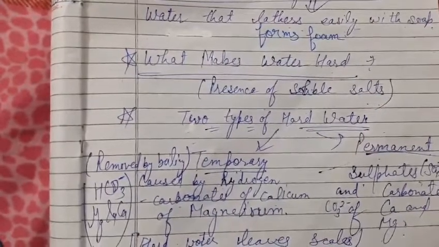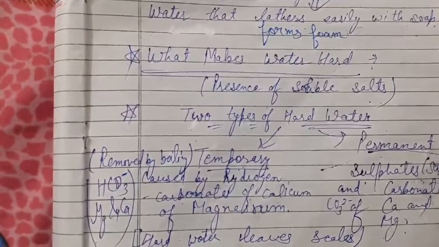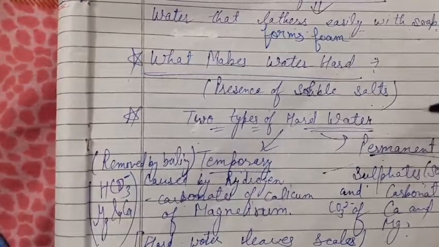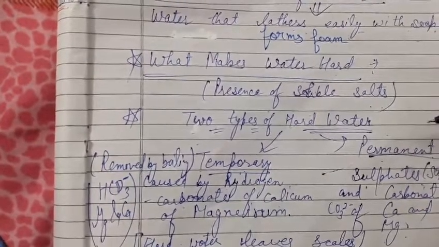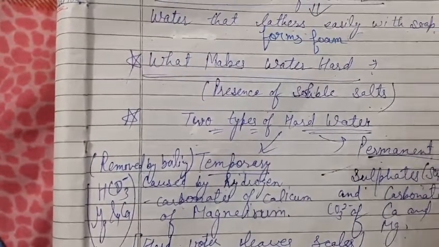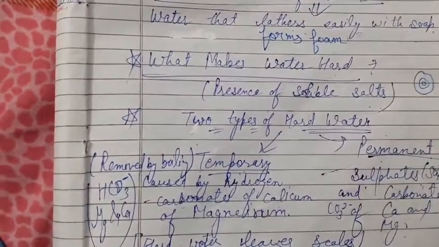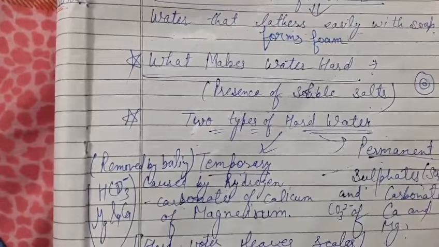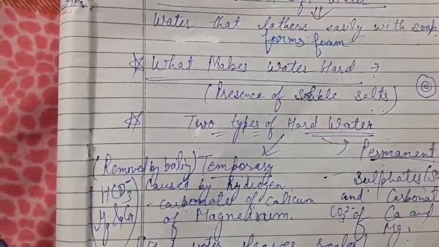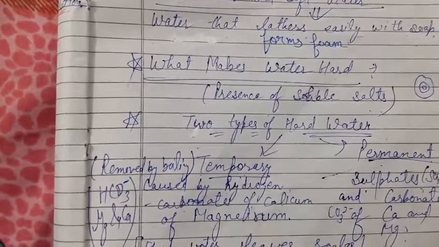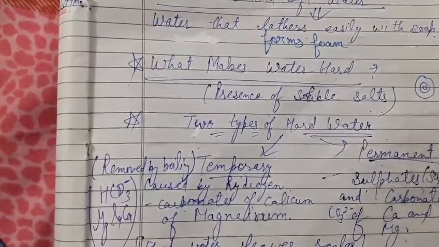There are a number of disadvantages of hard water. Like hard water gives scales. Like if you try to boil hard water in a vessel, you will observe some concentric circles around the vessel. This is because hard water gives scales on boiling to the vessel. And students, do comment some more disadvantages of hard water in the comment section below.